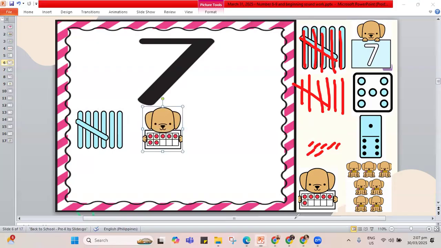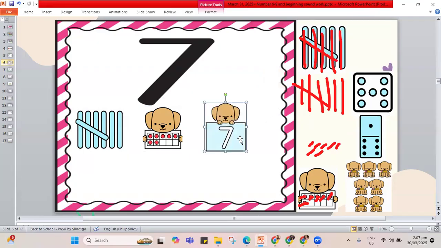What about this puppy? Is it showing 7 dots? 1, 2, 3, 4, 5, and 6. Oops, that's different. That shows 6. Let's leave it there. Is this showing 7? Yes, we get to put it there. How about the dots in the dice? 1, 2, 3, 4, 5, 6, 7. This one shows 7. Let's put it here.